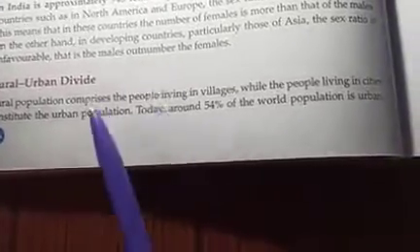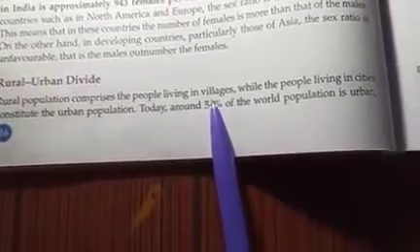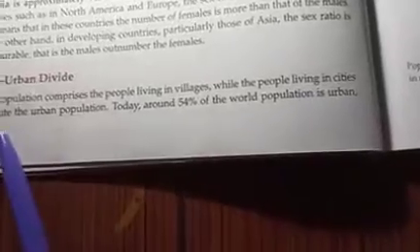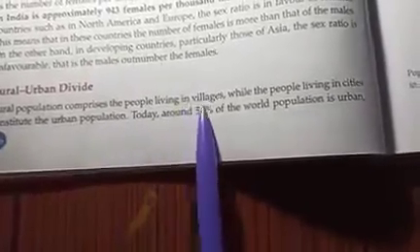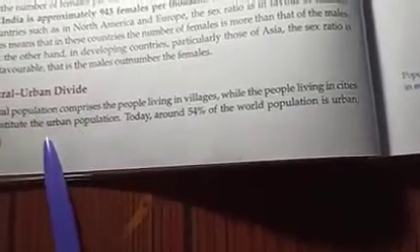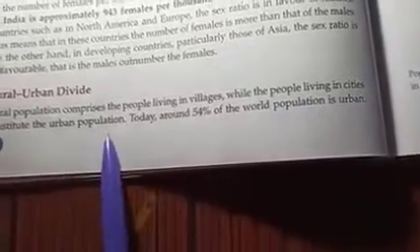Rural-urban divide. Rural population comprises the people living in villages, while the people living in cities constitute the urban population. So, people who live in villages are called rural population, and people who live in cities or towns are called urban population.